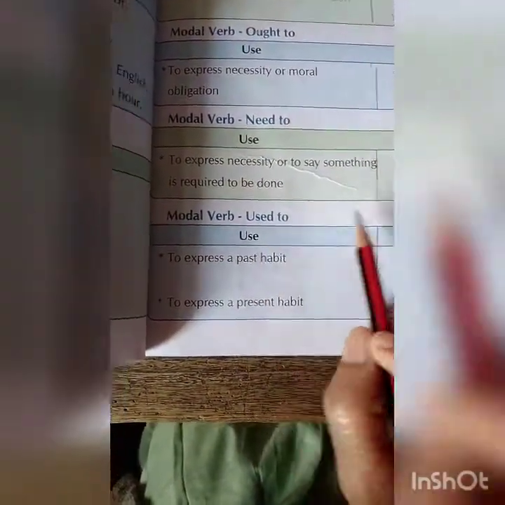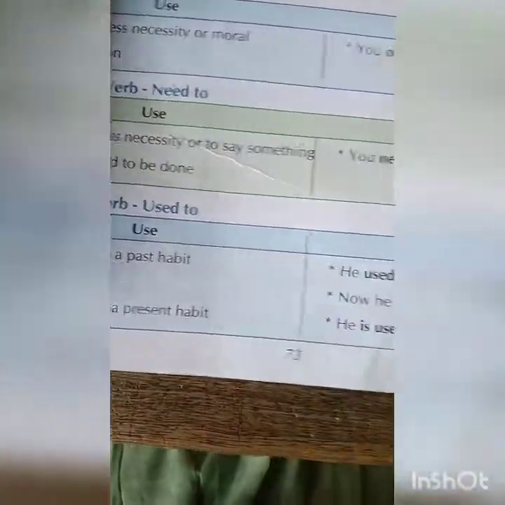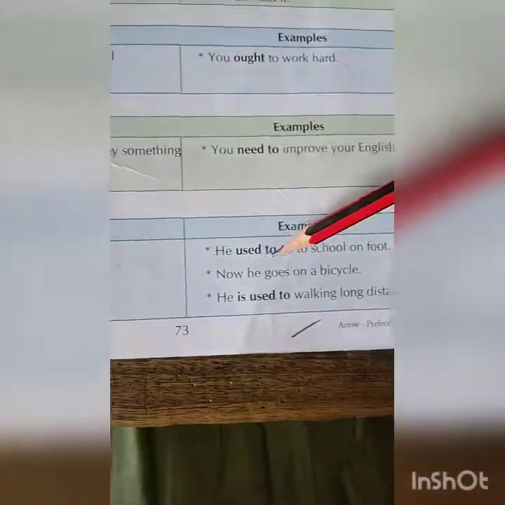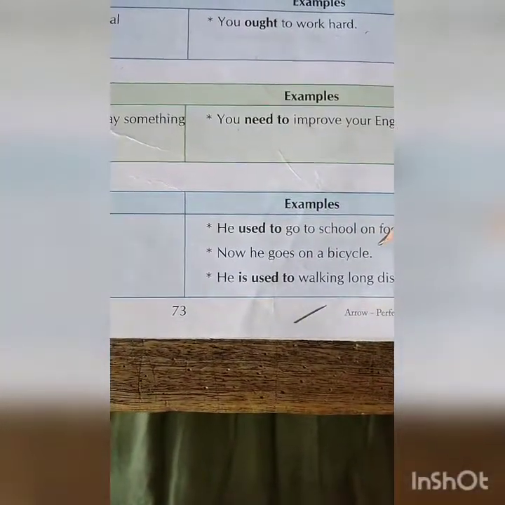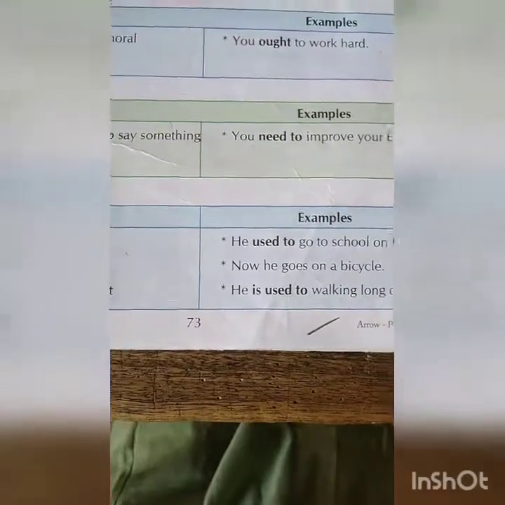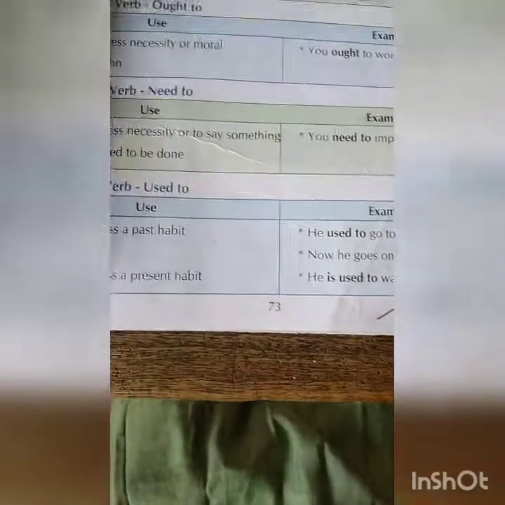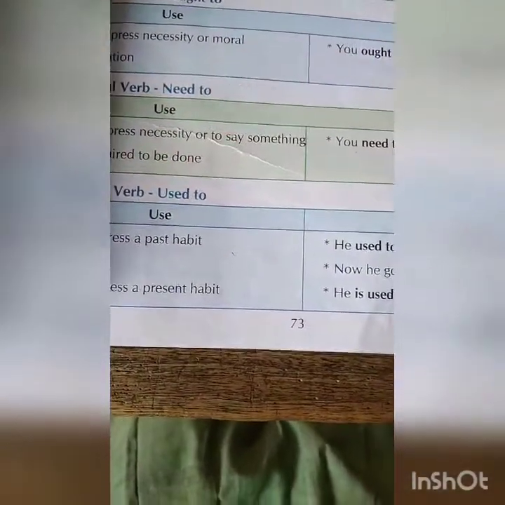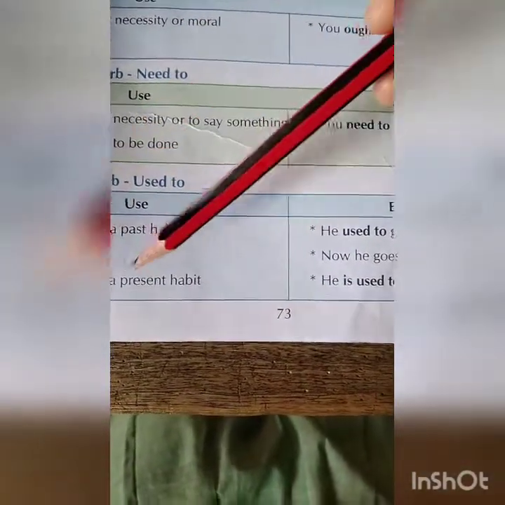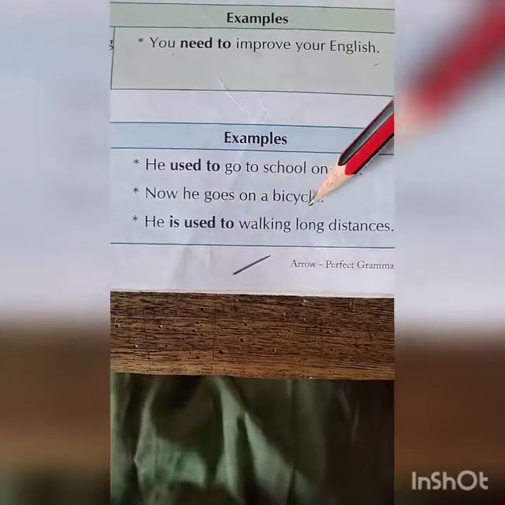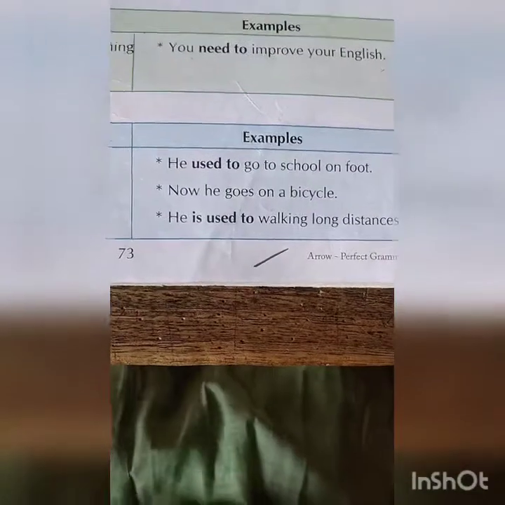Modal verb now, used to, to express a past habit. He used to go to school on foot. Now he goes on a bicycle. First he used to go by walking and now he is going by bicycle. Past used to, past habit. To express a present habit, what will he use? He is used to walking long distance.